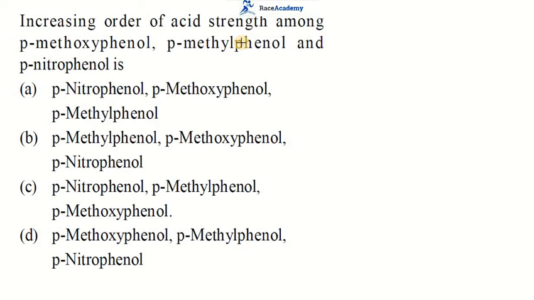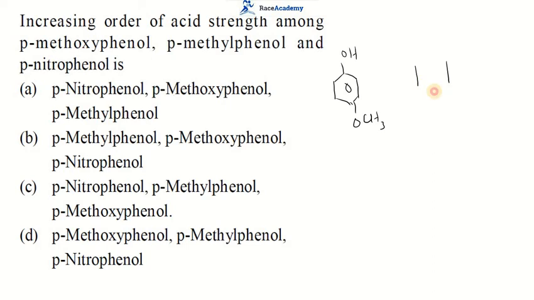Increasing order of acid strength among para-methoxyphenol, para-methylphenol and para-nitrophenol. Let us write what is para-methoxyphenol. Para-methoxyphenol is nothing but the OH and OCH3 are present like this, as OCH3 is an electron releasing group in this formula.